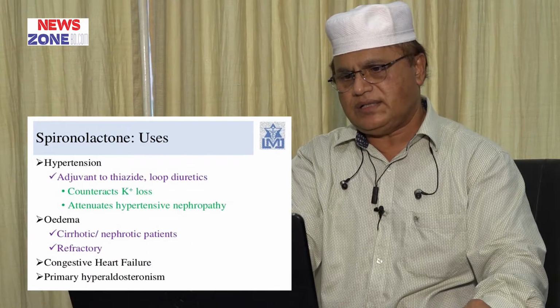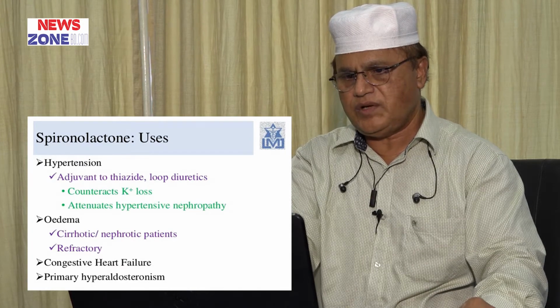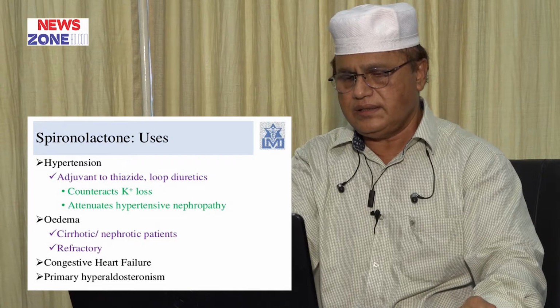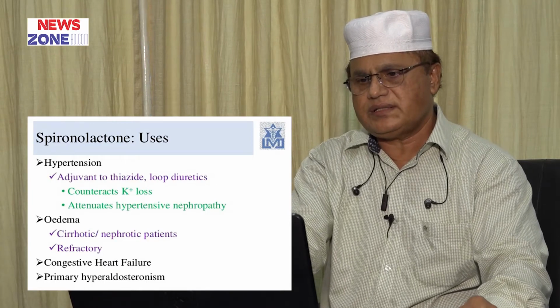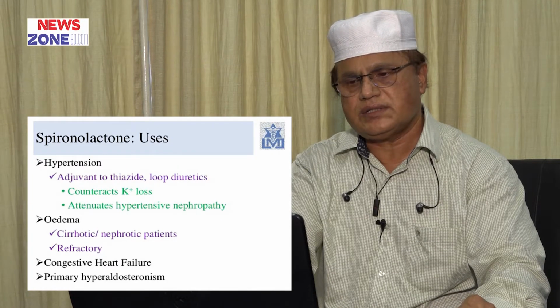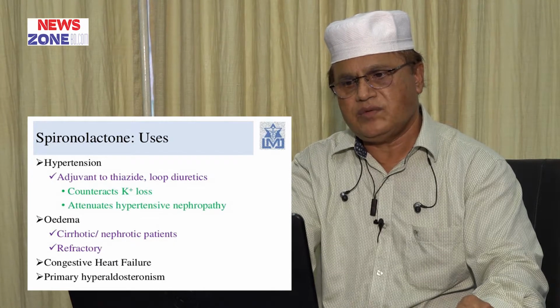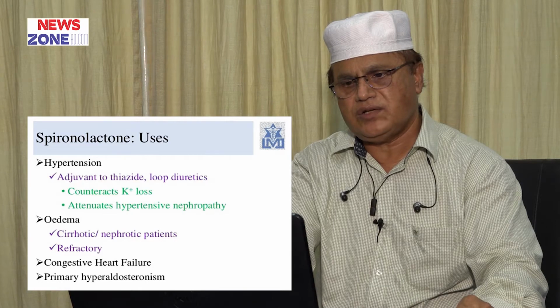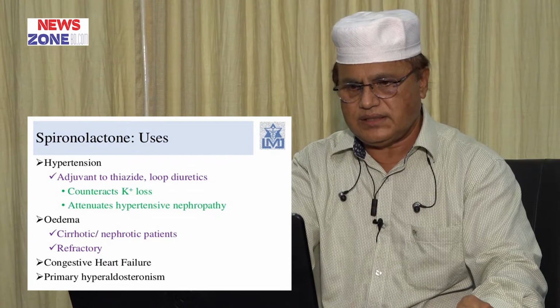Spironolactone use, indication: adjuvant therapy with other diuretics, thiazide diuretics and loop diuretics, in the treatment of hypertension. It retains potassium, thereby minimizing the adverse effect of loop and thiazide diuretics, because they cause hypokalemia. Hypokalemia is dangerous for the heart. So potassium sparing diuretics minimize this adverse effect.